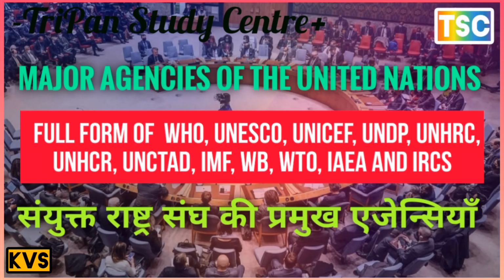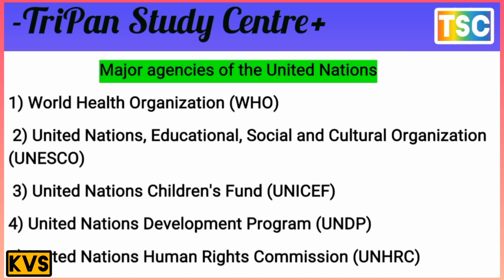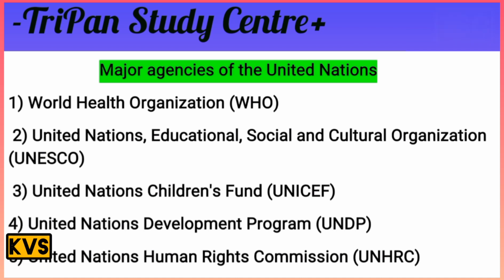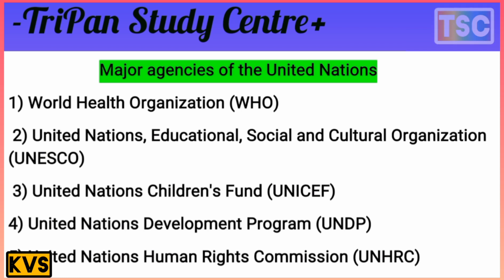The next point is the major agencies of the United Nations. First, the World Health Organization, that is WHO.